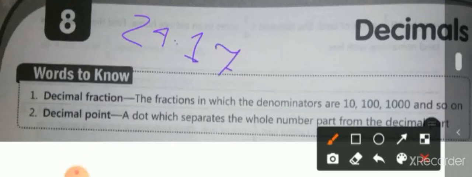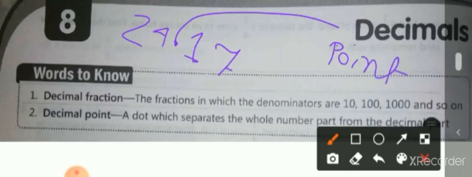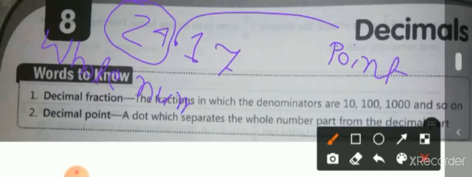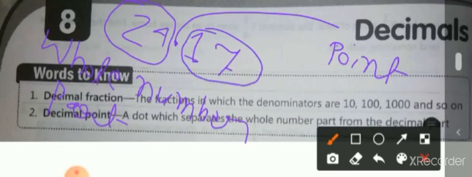24.17. So this is called the decimal point, or a dot, and this 24 is known as the whole number part, and this 17 is known as the decimal part.